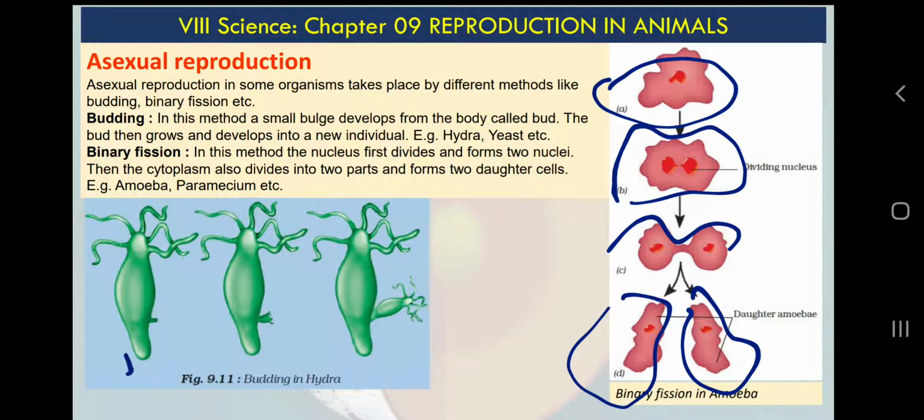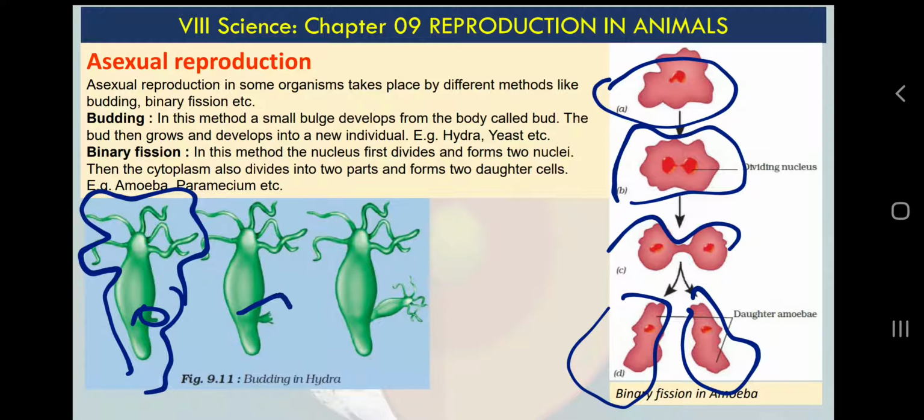Here you can see a small creature, again not made up of only a single cell, it is a multicellular organism, but again cell division is required. Because of cell division it develops a bud, and this bud looks like a small hydra. Ultimately it will get detached from the hydra from this point, and it will develop into a new hydra.